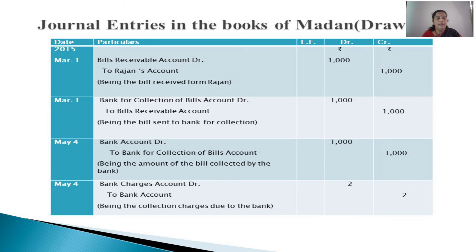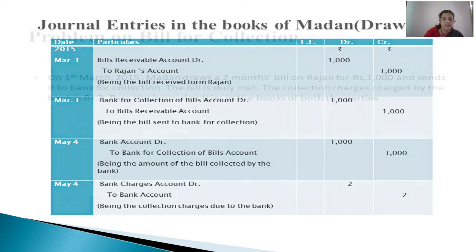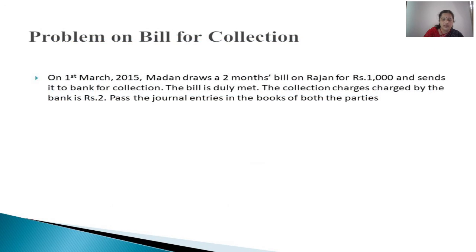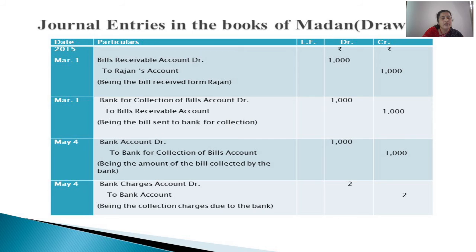And then on May 4th, the bank received it, and it has agreed to collect the amount on the bill of exchange. Then the bank is retaining that bill till the due date, that is May 4th. After March, April, May 1st plus 3 days. So it is a 2 months bill, right? Yes, a 2 months bill. So after March, April, May 1st plus 3 days, so May 4th.